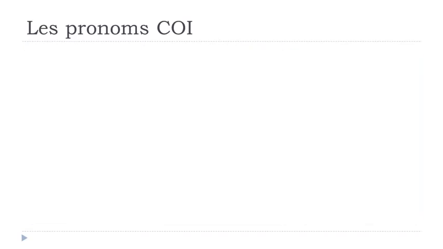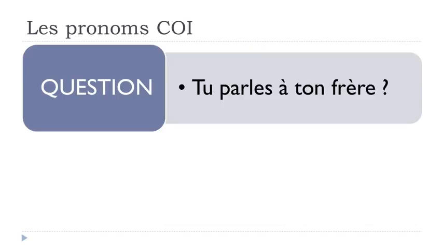Let's see now the same question. Tu parles à ton frère. The idea, of course, is to avoid repeating this complément d'objet indirect and to replace it with the pronoun. First we know that it's indirect because we've got the preposition here.